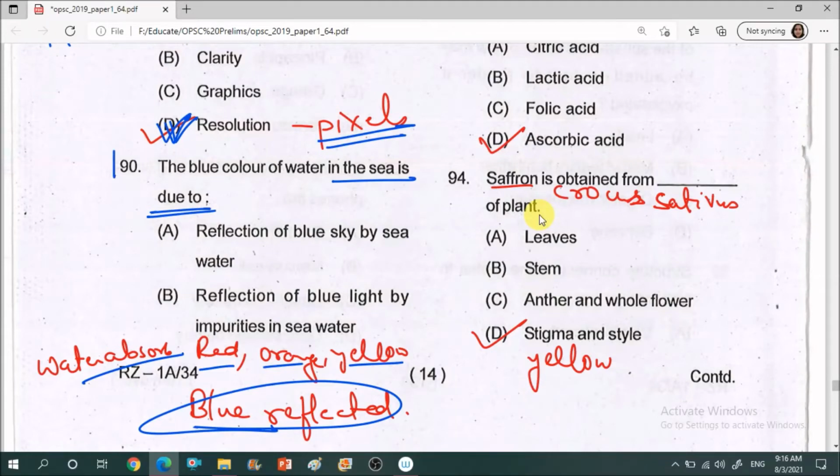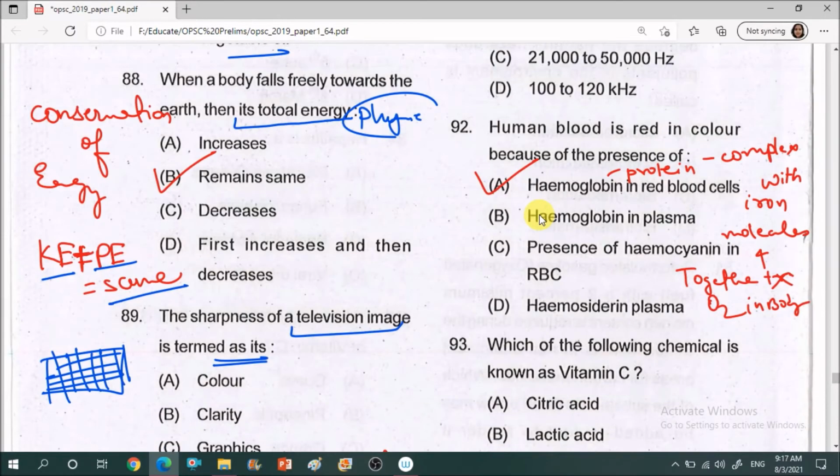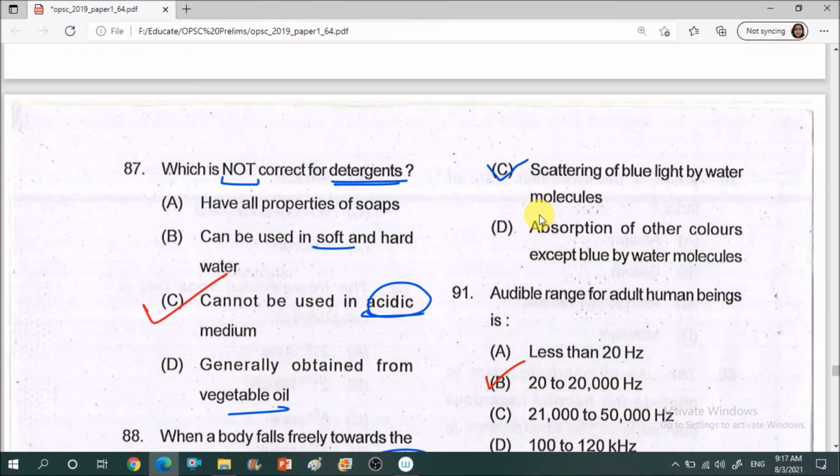Next question, question number 19. The blue color of water in the sea is due to dash. Option A, reflection by the blue sky. Option B, reflection of the blue sky by the sea water. Option C, scattering of the blue light by the water molecules, and option D, absorption of the other colors except blue by the water molecules.